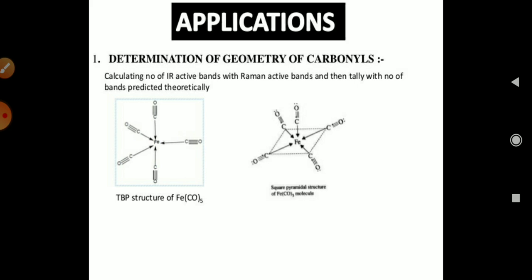IR spectroscopy is very important in this field. For example, this is the structure of Fe(CO)5, and we get the values for the IR spectra, and we can calculate the bonding in the Fe(CO)5 complex.